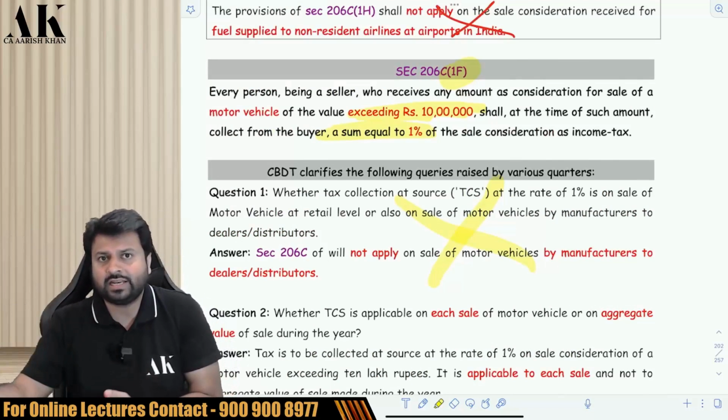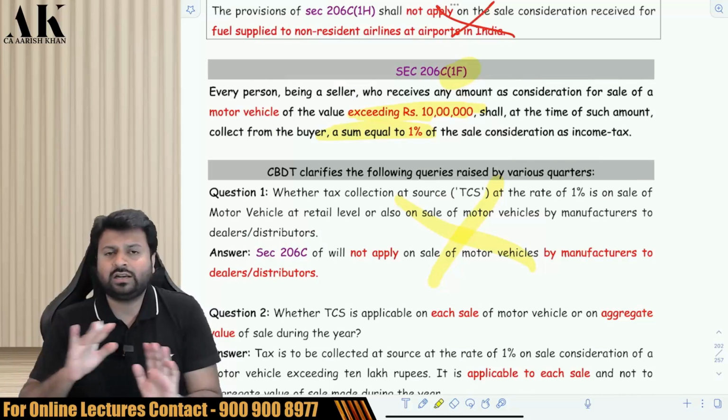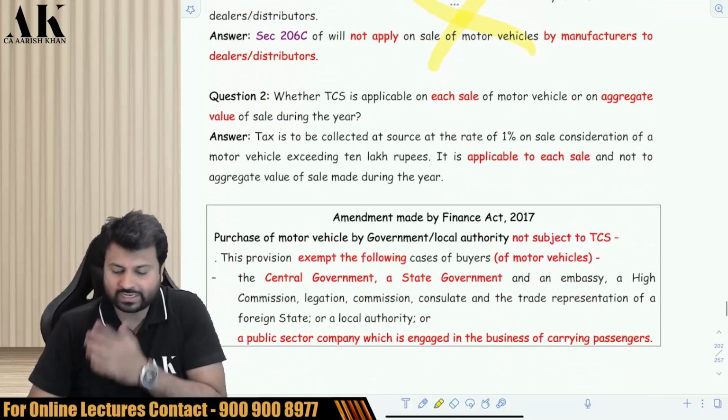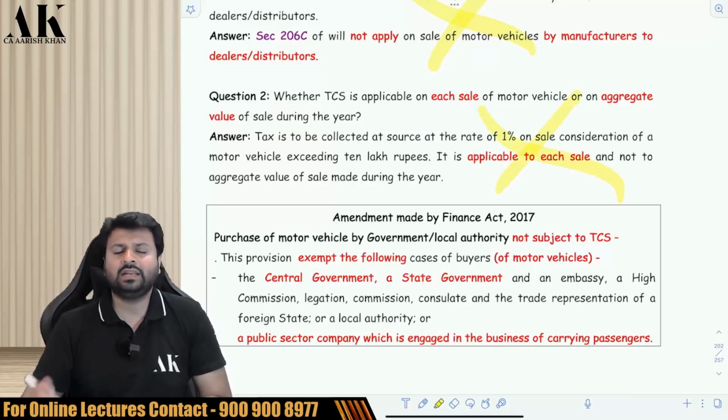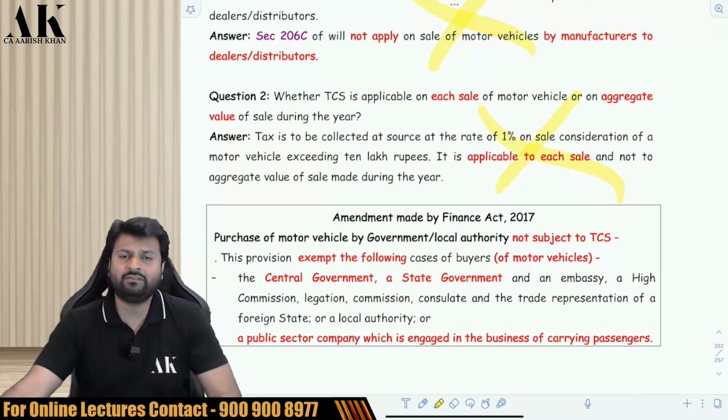If the manufacturer is selling to dealer, then 206C(1F) is not applicable. Next one. Suppose I go to a particular showroom and buy 3 vehicles of 7 lakhs each, total 21 lakhs. Is the TDS applicable? Is the TCS applicable? The answer is no. The limit of 10 lakh is applicable on each and every vehicle separately.